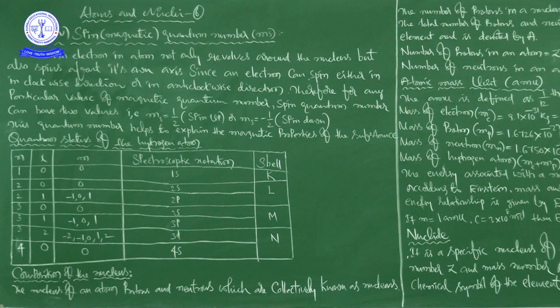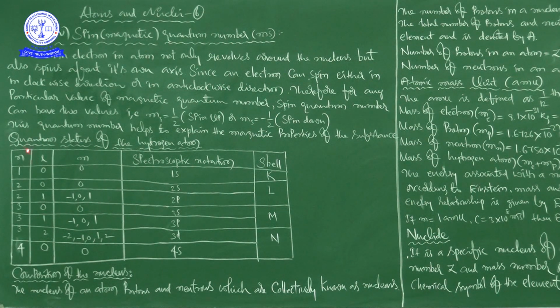So what is that, either K shell, L shell, M shell or N shell, that we are going to decide. First see the n values like 1, 2, 2, 3, 3, 3, 4, and for one particular n value, what is the L value, what is the m value, what is the spectroscopic notation, and afterwards in which shell it is present.